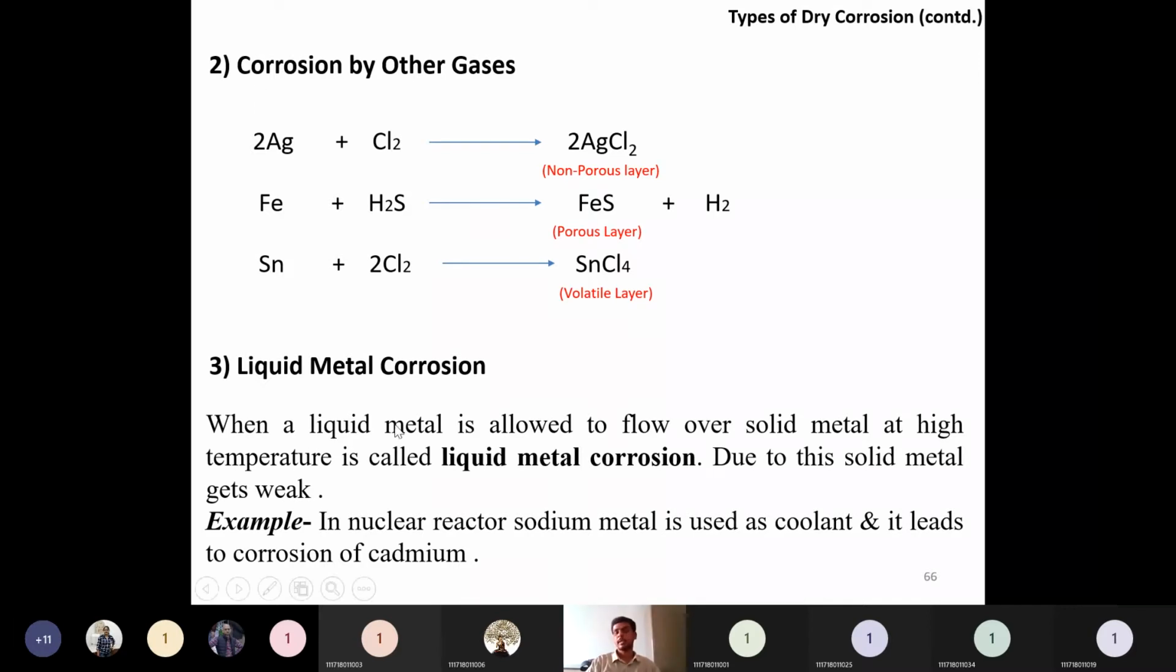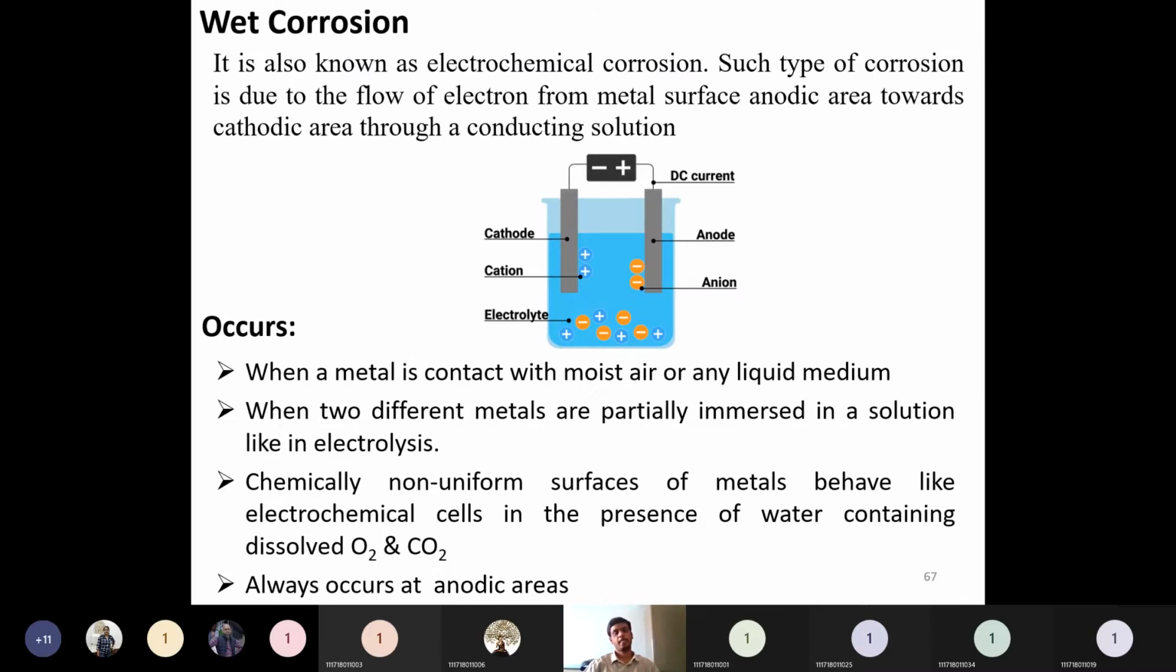The next one is liquid metal corrosion. When a liquid metal is flowing over some solid metal, the solid metal below will be weakened due to the corrosion caused by the liquid metal. A popular example is a nuclear reactor, in which sodium metal acts as a coolant. Due to this sodium metal, the construction material of the reactor will corrode, and at some point in time that material will fail. That type of corrosion is called liquid metal corrosion.